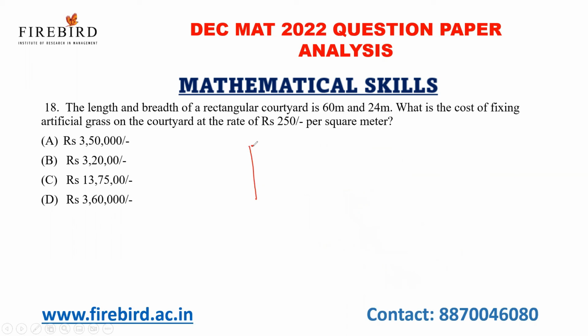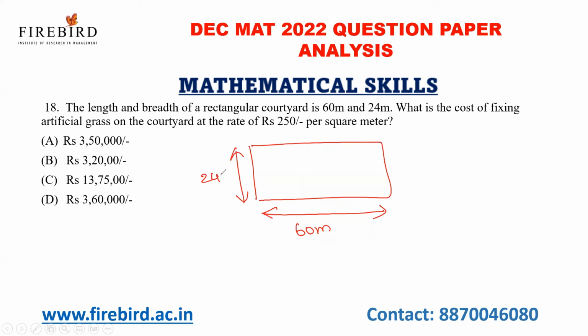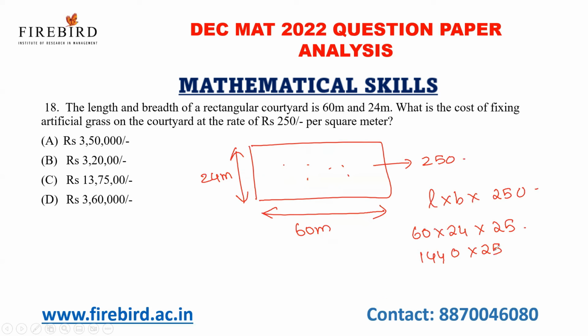Now see here. The length of a rectangular courtyard is 60 meter and breadth is 24 meter. And the cost of laying is 250 per square meter. Just multiply all the values: length into breadth into cost per square meter. So 60 into 24 into 250. What is 6 into 24? 144. Right? Into 0 into 250. I will write this as 144 into 25 into 100.